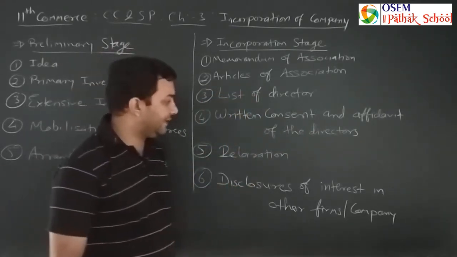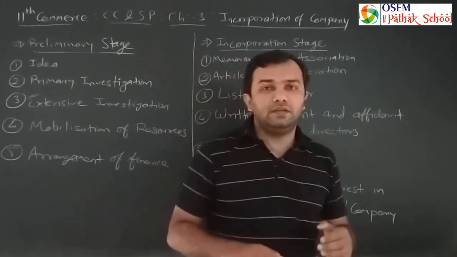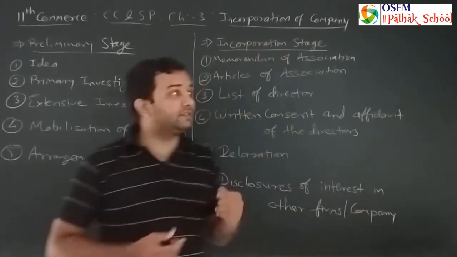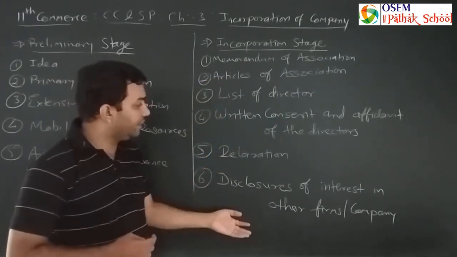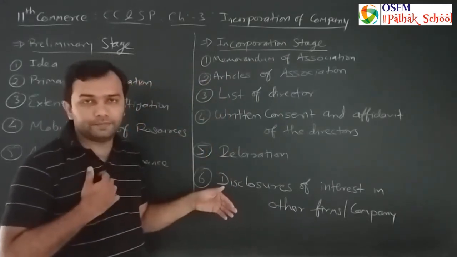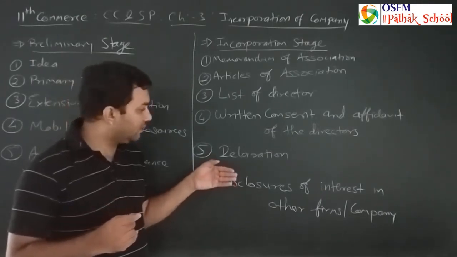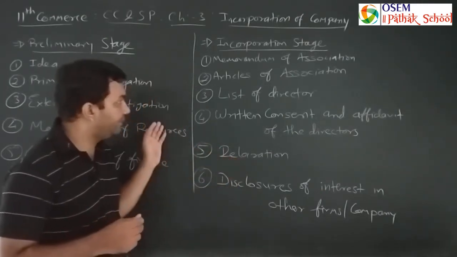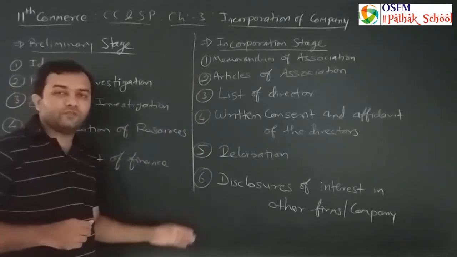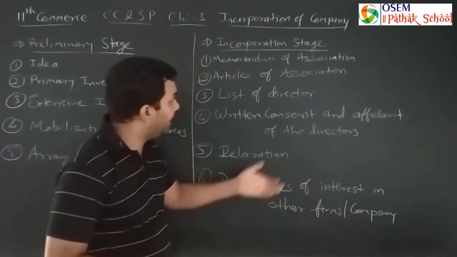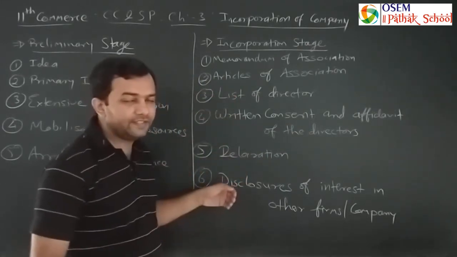Then the declaration must contain all the things: the directors are following the whole legal procedure of the company, and no other mistakes could be found in the legal process of formation of the company. That type of declaration must be made by all the directors whose names are in the list of directors.